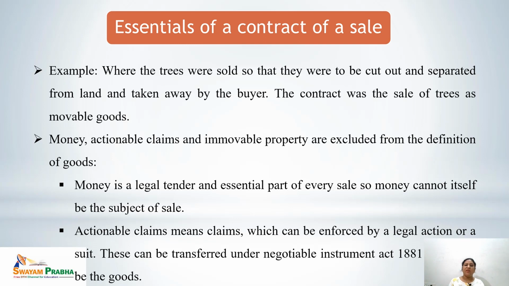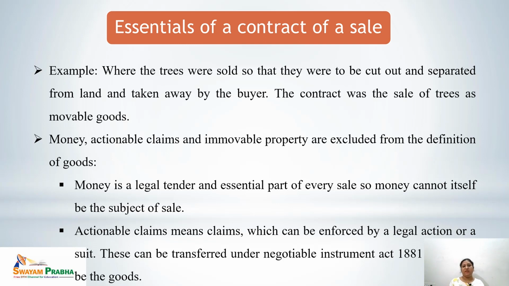That means when the trees are being sold to be cut in future and taken away by the buyer, this is a valid contract of sale. Here money, actionable claims and immovable property are excluded from the definition of goods. So what do we mean by all this? First is money.